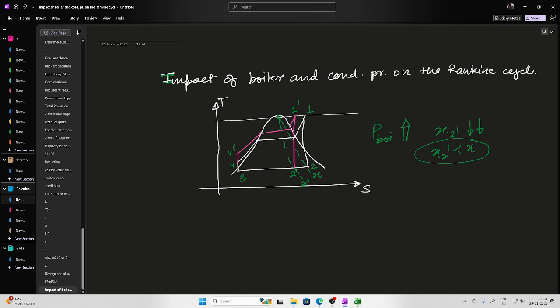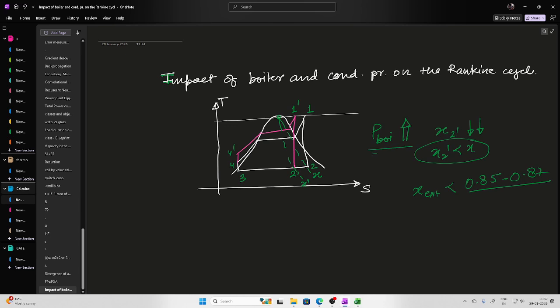Erosion means the water droplets will act as bullets, because at the exit there will be huge velocity, and those water droplets, when they impinge on the blade with that high velocity, will damage the blade. So what has been said is that the exit dryness fraction should not be less than 0.85. It should be more than 0.85 to 0.87. If it is more than, let's say, 0.87, then we are on the safer side, otherwise not.